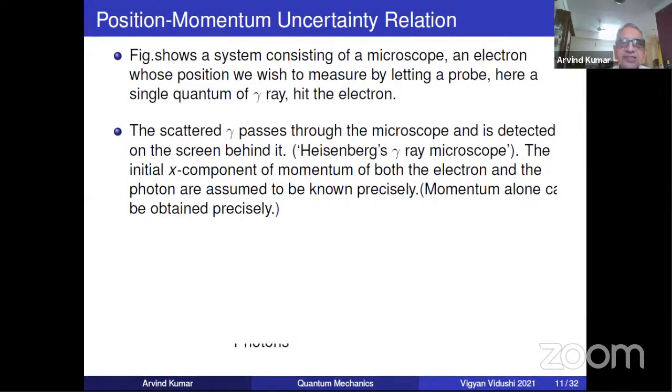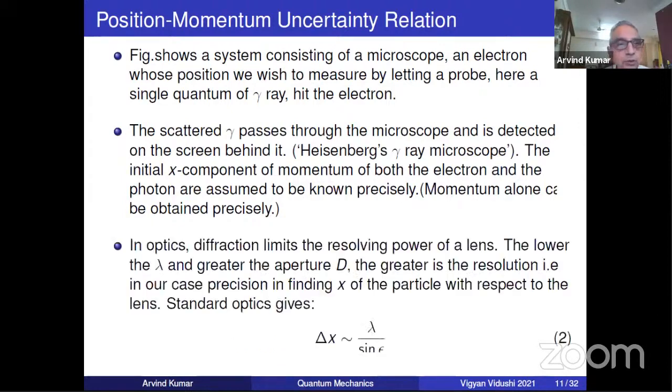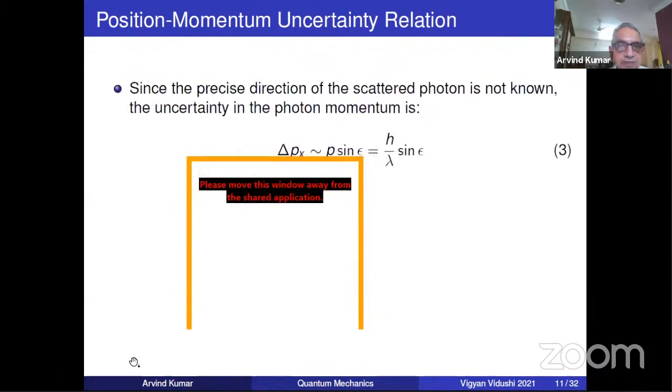The initial x component of both the electron and the photon momentum are assumed to be known precisely. In optics, diffraction limits the resolving power, and there is a well-known formula for this.